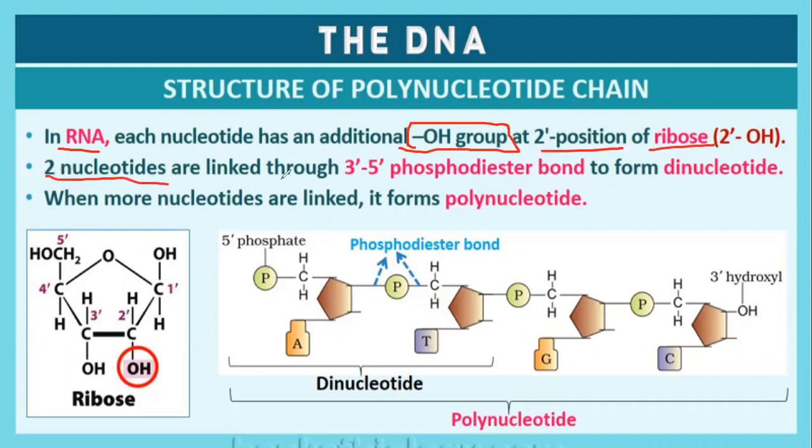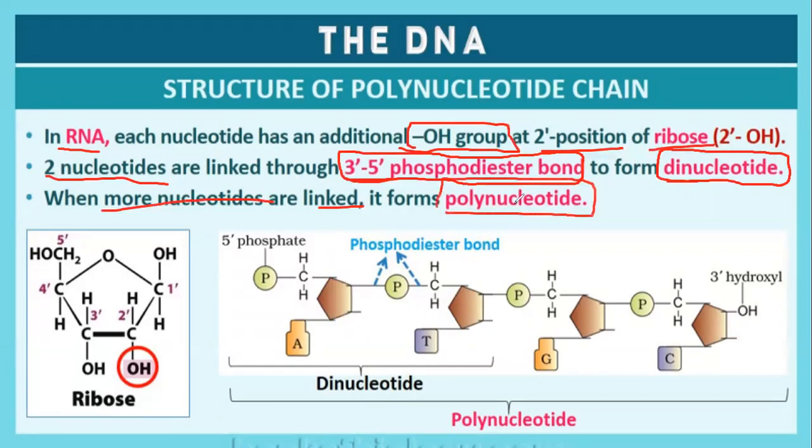Two nucleotides are linked through 3'-5' phosphodiester linkages to form a dinucleotide. When more nucleotides are linked, it forms a polynucleotide sequence.